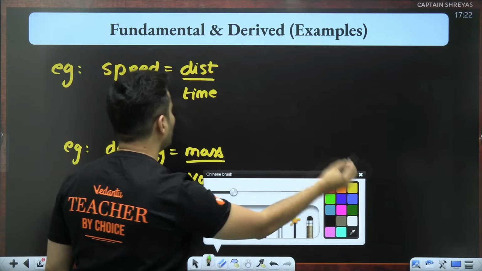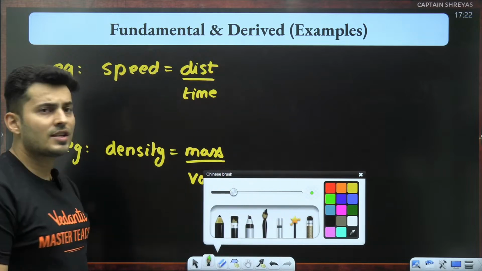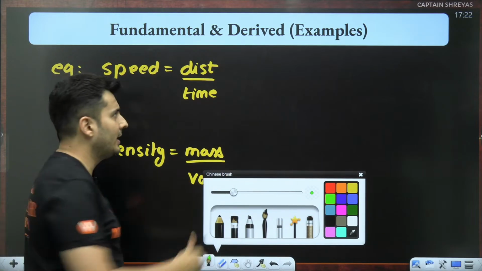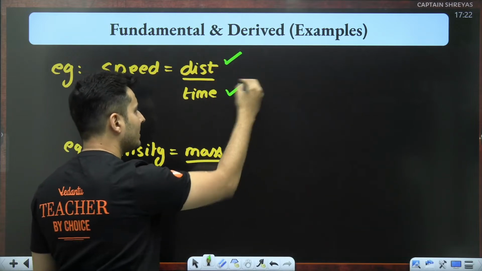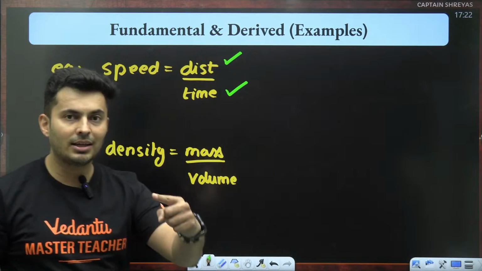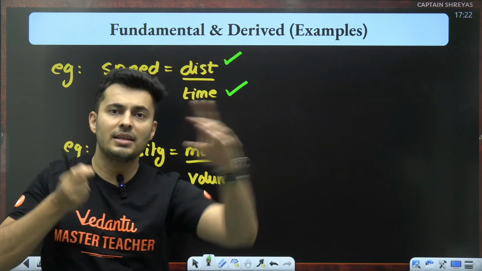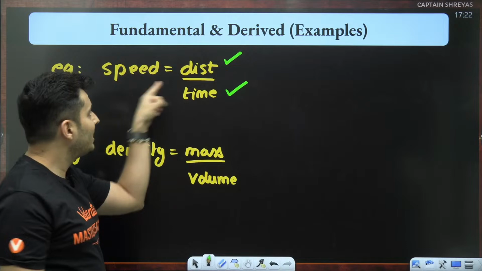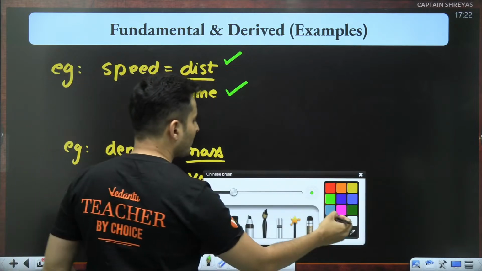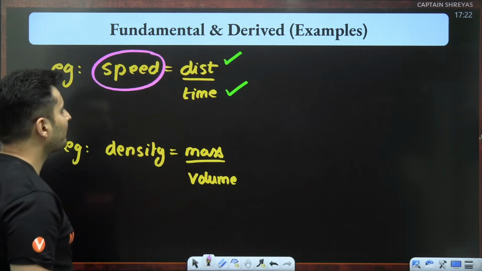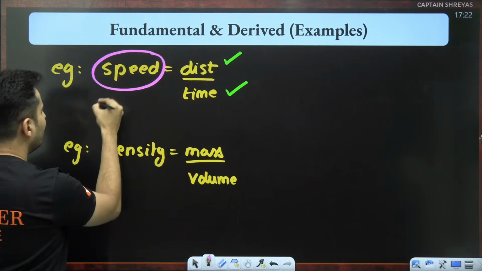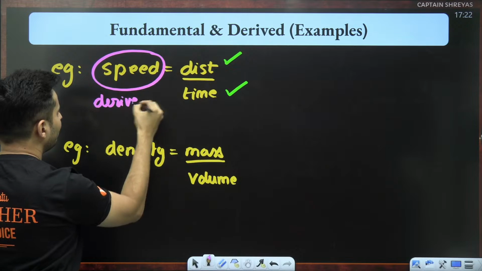So now if I ask you, is distance a fundamental quantity? The answer is yes. Is time a fundamental quantity? The answer is yes. I can just measure time, I can just measure the distance, they are basic. But to measure speed, I will need distance and time. So hence this one is a derived quantity.